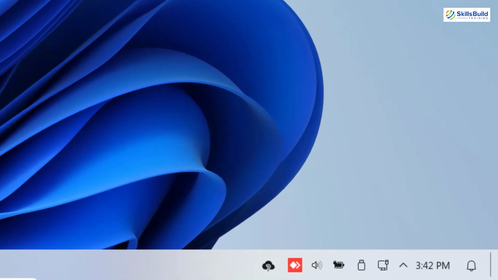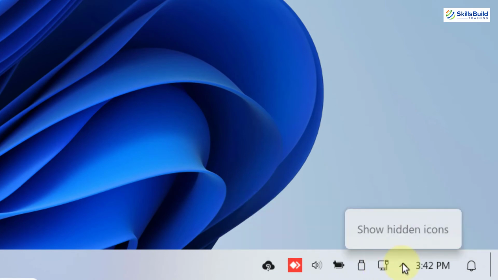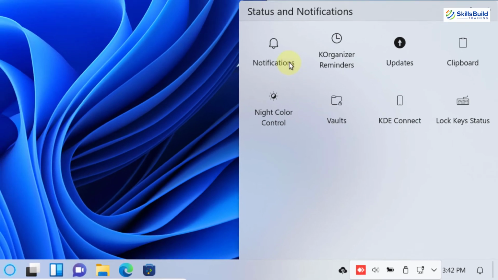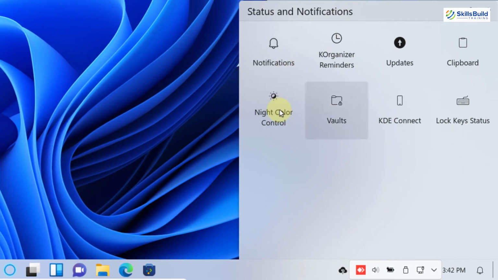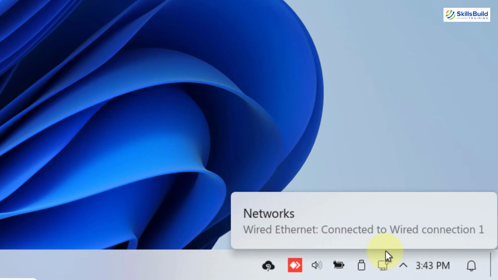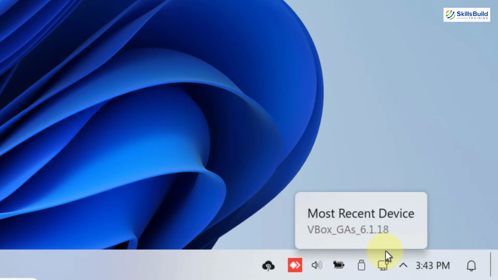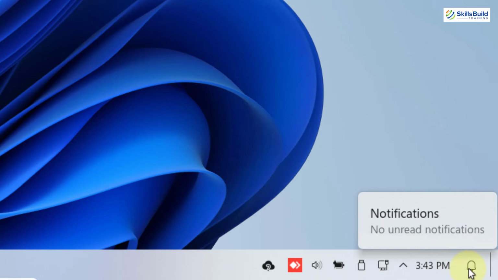Now here we have different tools in this tray. If I just click on this drop up arrow, you have different things like your notification, your night color control, then you have your vault, and your clipboard here as well. Other than that, we have our internet connectivity icon, then we also have our USB, and here we have our battery icon.